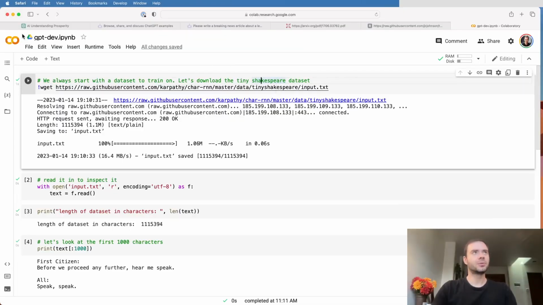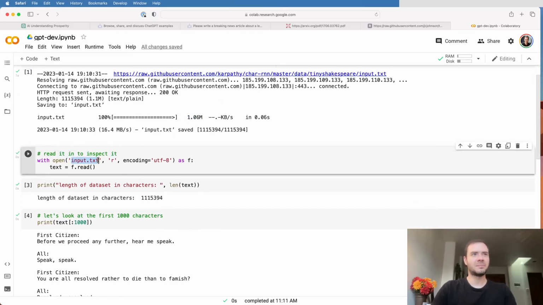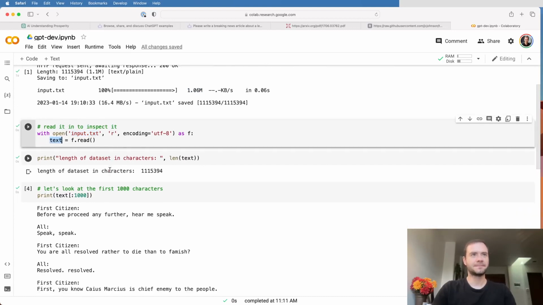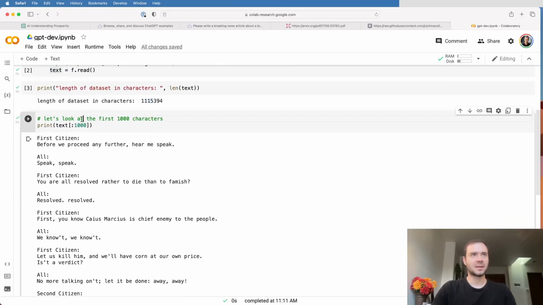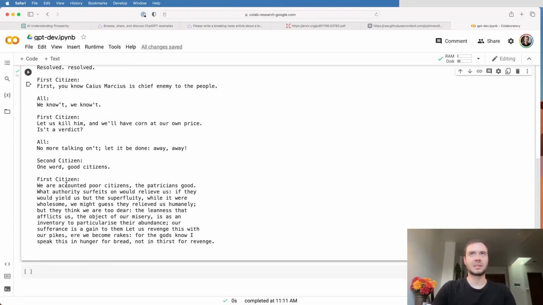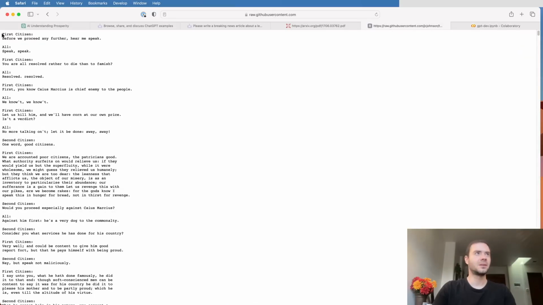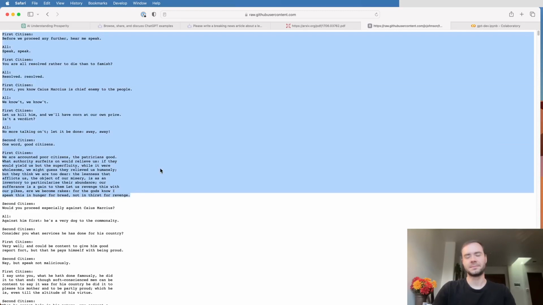Okay, so I created a new Google Colab Jupyter notebook here. And this will allow me to later easily share this code that we're going to develop together with you so you can follow along. So this will be in the video description later. Now, here I've just done some preliminaries. I downloaded the dataset, the tiny Shakespeare dataset, at this URL, and you can see that it's about a 1 megabyte file. Then here I open the input.txt file and just read in all the text as a string, and we see that we are working with 1 million characters roughly. And the first 1,000 characters, if we just print them out, are basically what you would expect. This is the first 1,000 characters of the tiny Shakespeare dataset, roughly up to here.